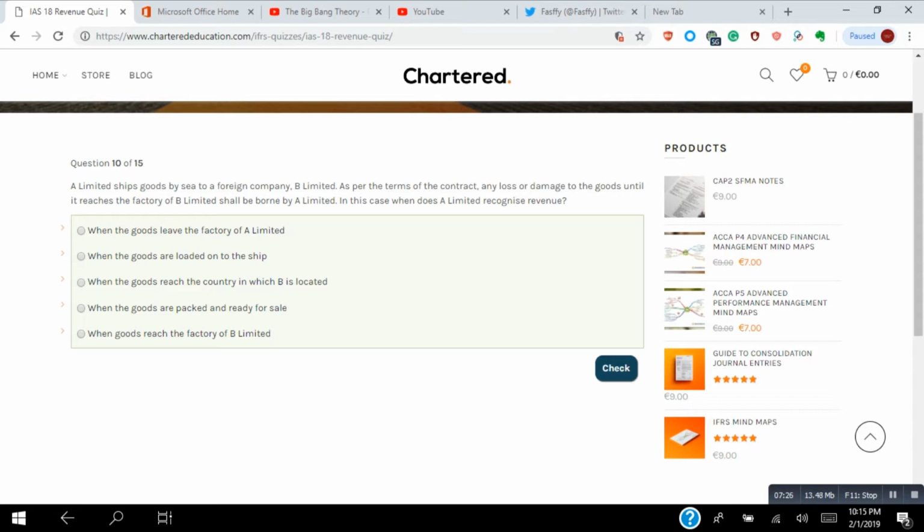When the goods reach the premises of the factory of B, in whichever country it is located. So it means that you have to recognize revenue when the goods reach the factory of B Limited. That is the last answer.